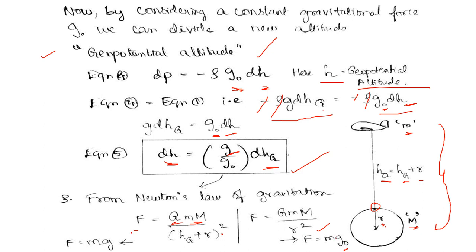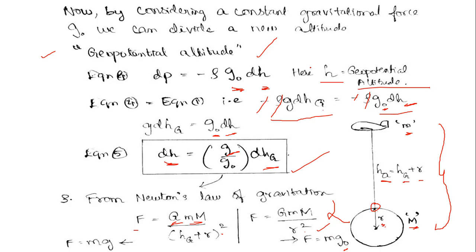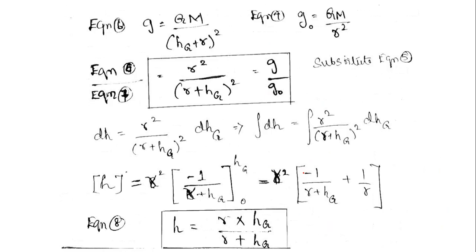So the force can be written as mass times the gravitational acceleration, and in the second case, the force can be written as mass times the constant acceleration due to gravity. When we equate them, we can cancel out the mass terms, that is small m and small m. As a result, we are obtaining an equation similar to this.